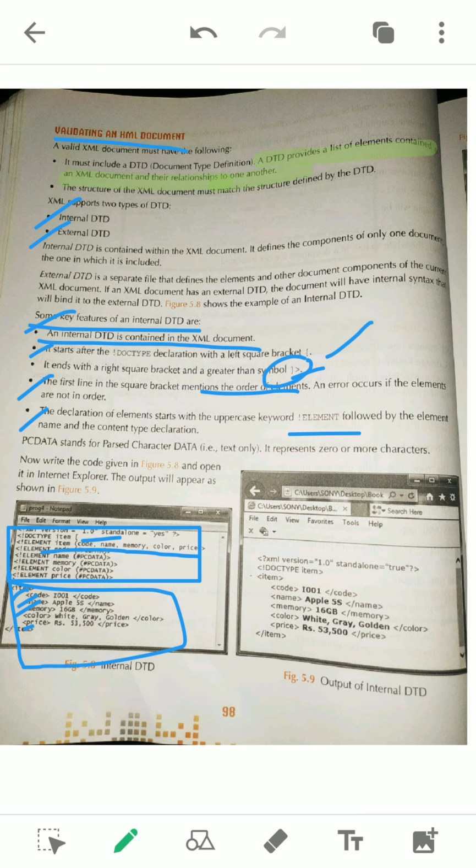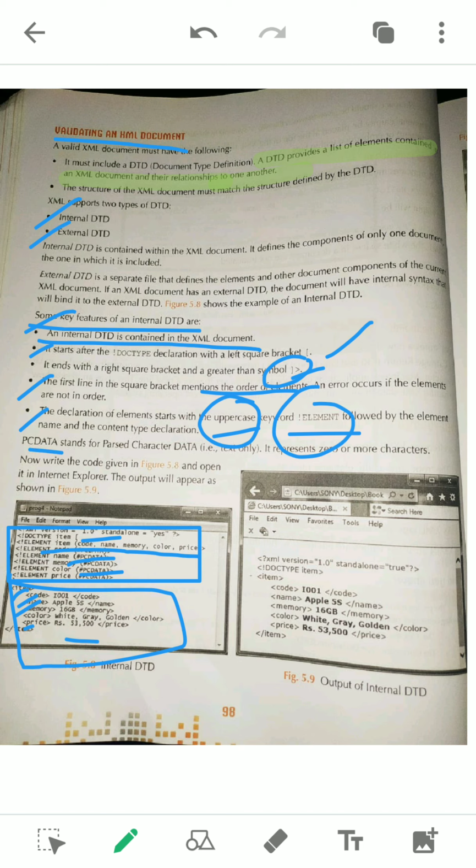Then you see this is the contents. All elements will have contents, so for that we have to use another keyword. This is called PCDATA. This PCDATA also comes in your exam. Another thing you must remember: this ELEMENT keyword should always be written in uppercase, capital letters. Now another one is PCDATA.